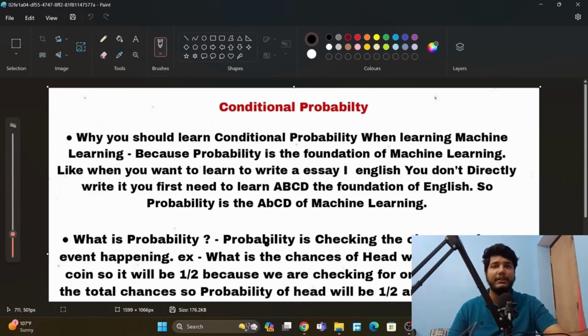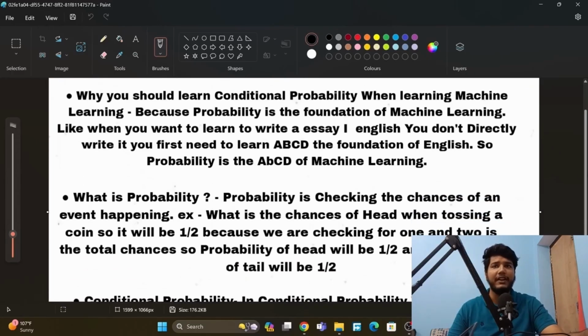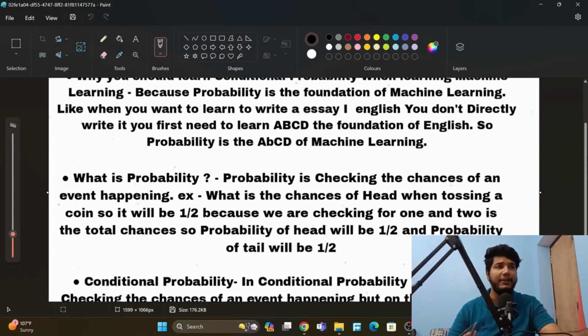So what is probability? Probability is checking the chances of an event happening. Example, what is the chance of head when tossing a coin? It will be 1 by 2, because we are checking for 1 and 2 is the total chances. So the probability of head will be 1 by 2 and the probability of tail will be 1 by 2.